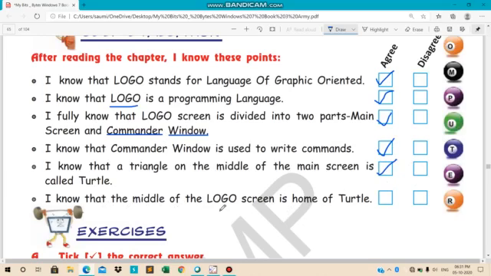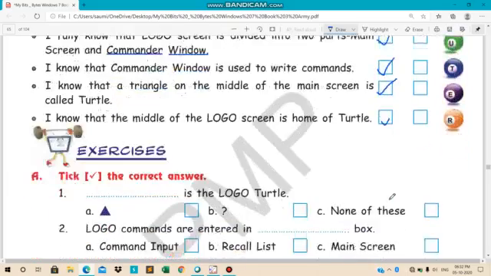I know that the middle of the Logo screen is known as the home of the turtle. Well, yes, the place in the middle where the turtle stays, what do we call it? We call it the home of the turtle. So this statement is correct.